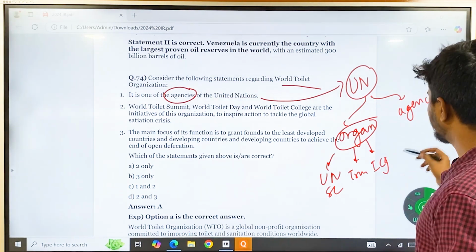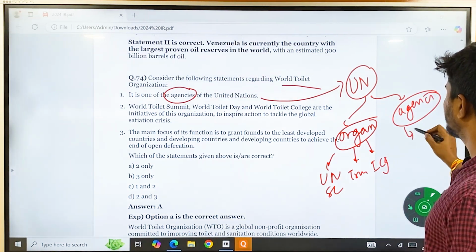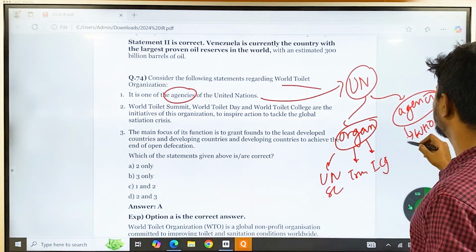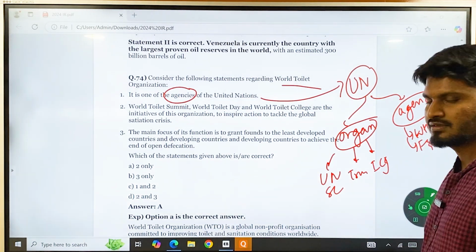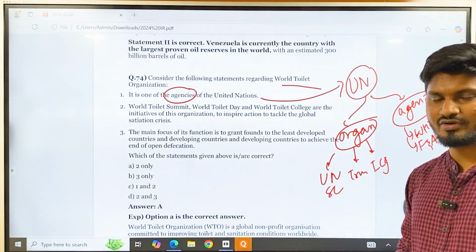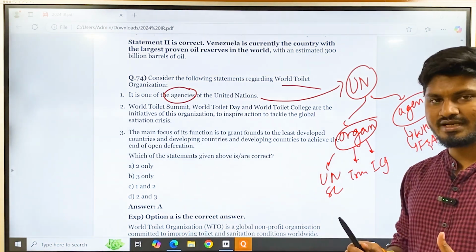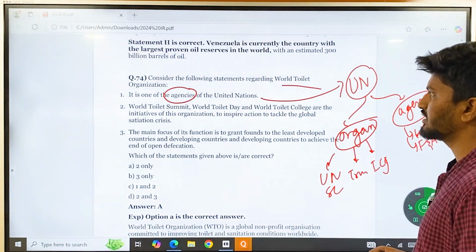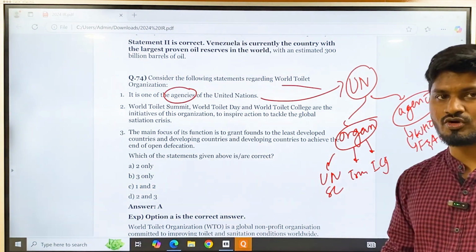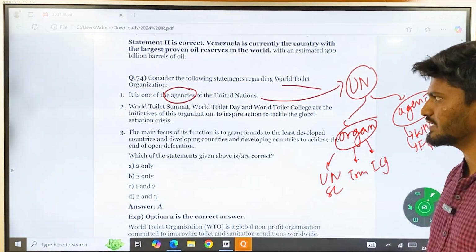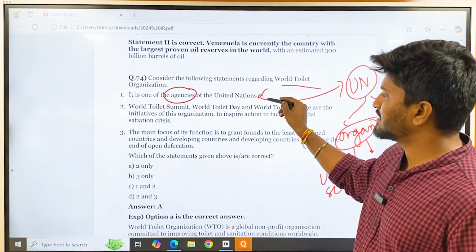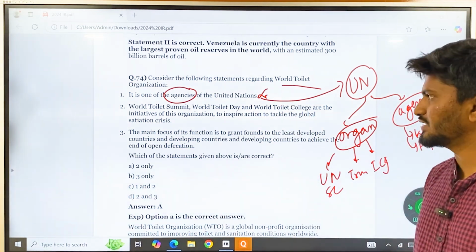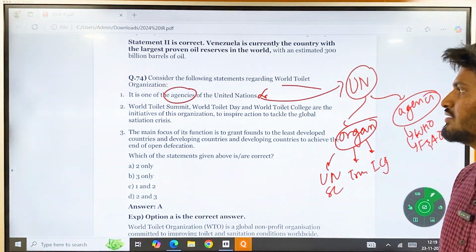Agencies are different, such as the World Health Organization and the Food and Agriculture Organization, FAO. These are the agencies. If you have any idea about United Nations agencies, you might have heard about the World Toilet Organization, but since you have not heard about it, it is not an agency of the United Nations. So it has a consultative membership observer status in the United Nations, but it is not an agency.